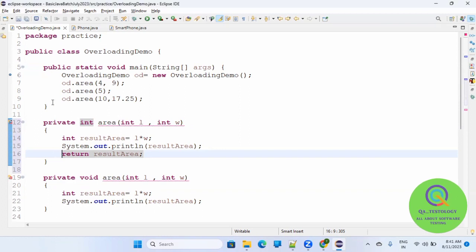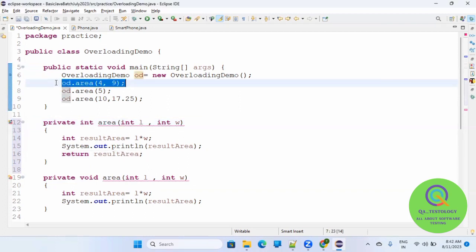You may think that it's different, that one returns and one doesn't, so it should be considered overloading with the same function name, but it is not allowed. When you call it at line number seven, Java has a confusion. It doesn't care whether you return something or not.